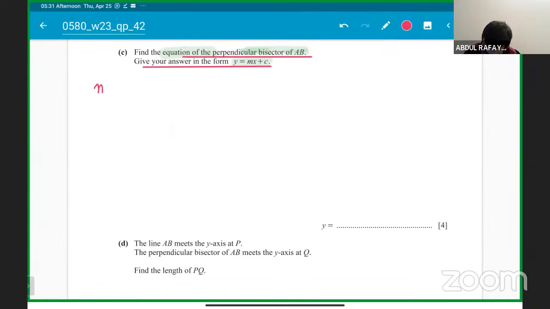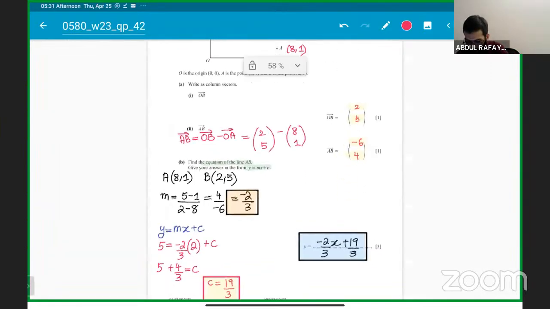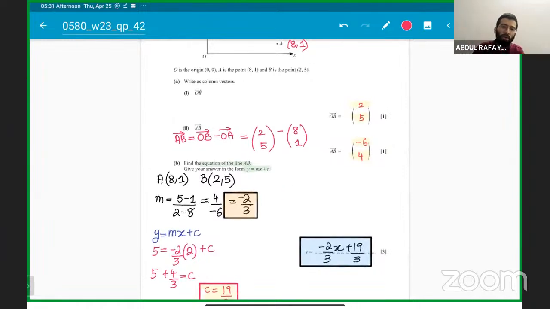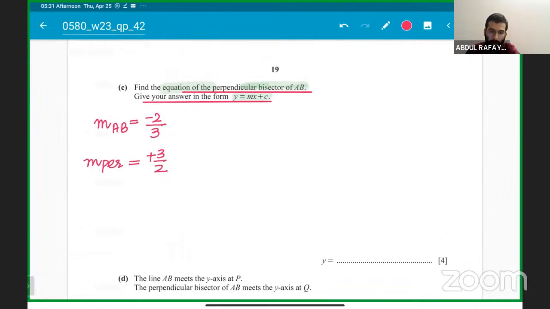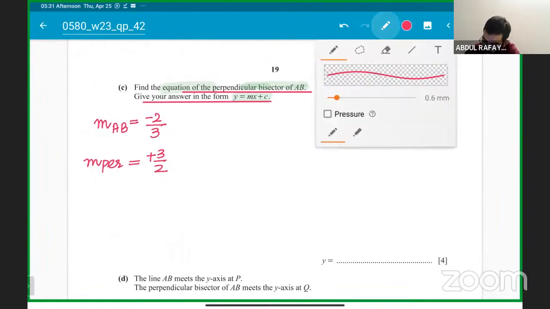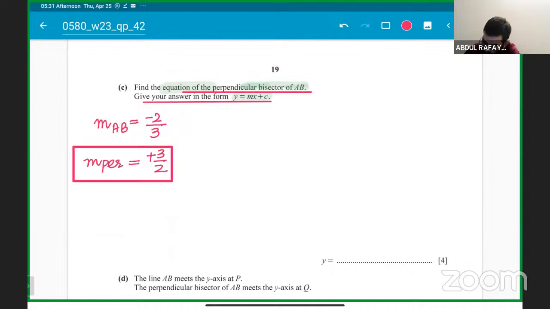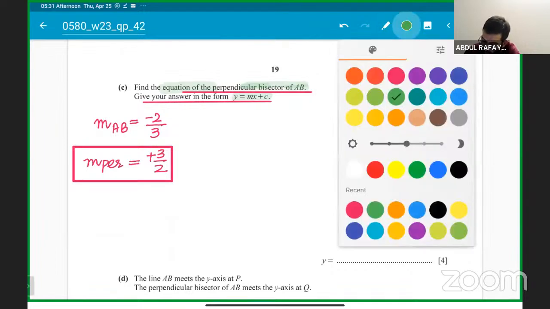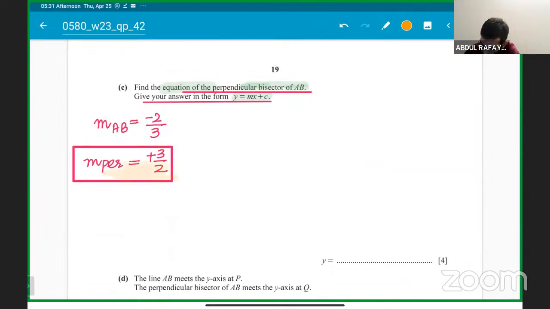Everyone knows the gradient. The gradient of AB is minus 2 over 3. So the gradient of the perpendicular bisector will be positive 3 over 2, the reciprocal of this. So 1 mark is for this, guys. Let me repeat, students: the gradient of AB is minus 2 over 3, so the gradient of the perpendicular bisector will be 3 over 2. You got that? That is 1 mark out of the 4 marks. This is a 4 mark question.